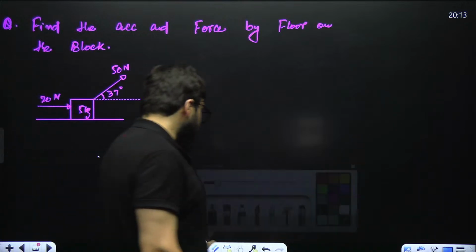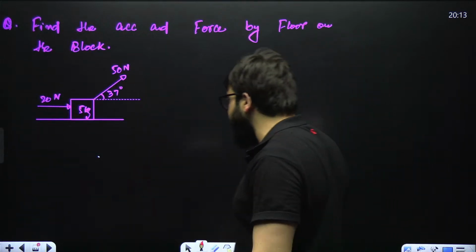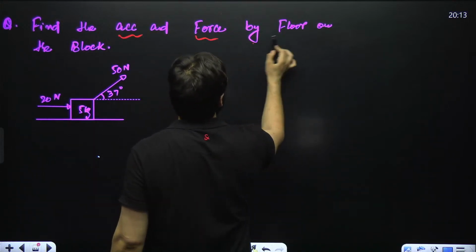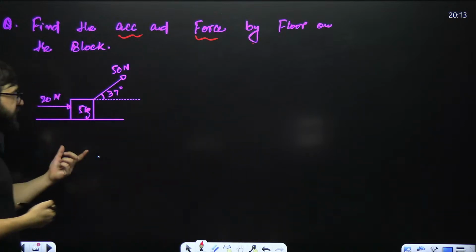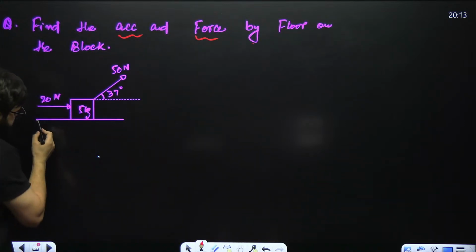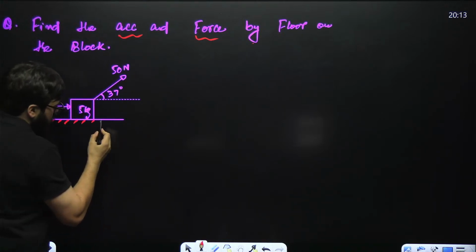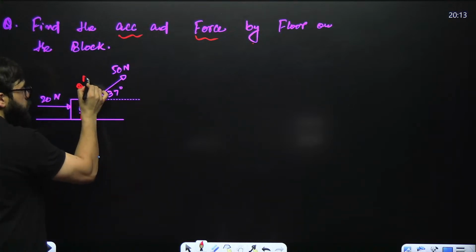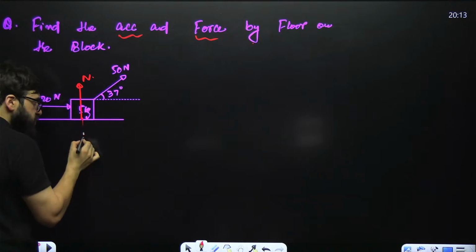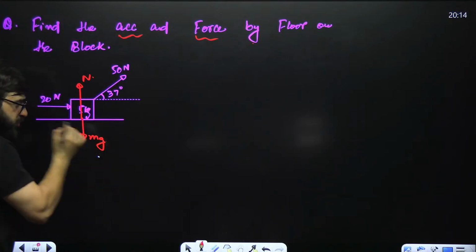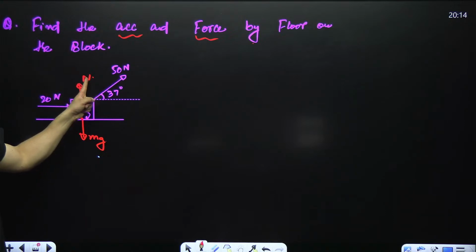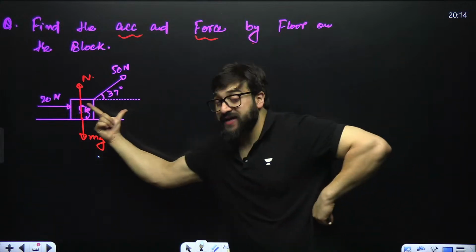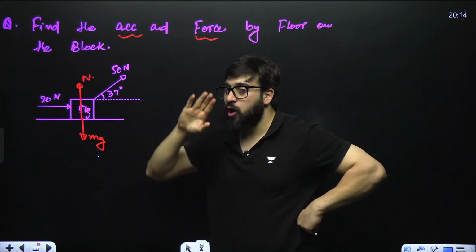Let's take a look at this particular question. Find the acceleration and the force by the floor on the block. Guys, this is the floor over here. The floor is applying the normal force on this block, and on this block in the downward direction there is mg. We have to find the value of N, the acceleration of the block, and the normal reaction.